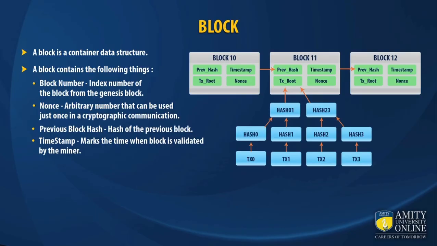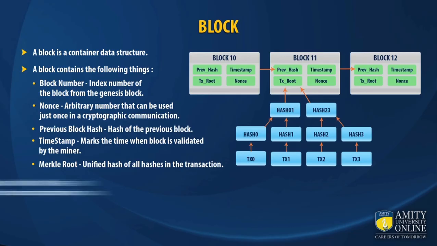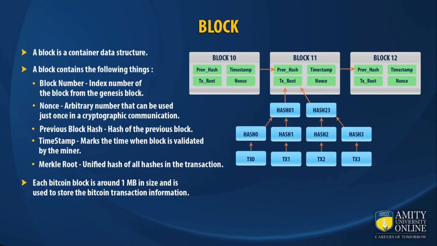One of the attributes of a block is a Merkle root. A Merkle root is basically a hash of all the hashes of transactions present inside that block. So if we have 8 transactions present inside a block, the Merkle root will be a hash of all the 8 transactions. Merkle root also provides the immutability attribute of the blockchain. Now let's picturize it with an example.